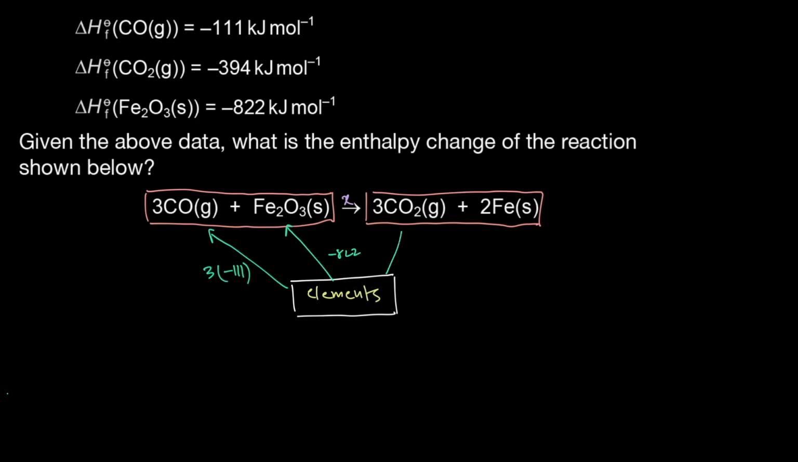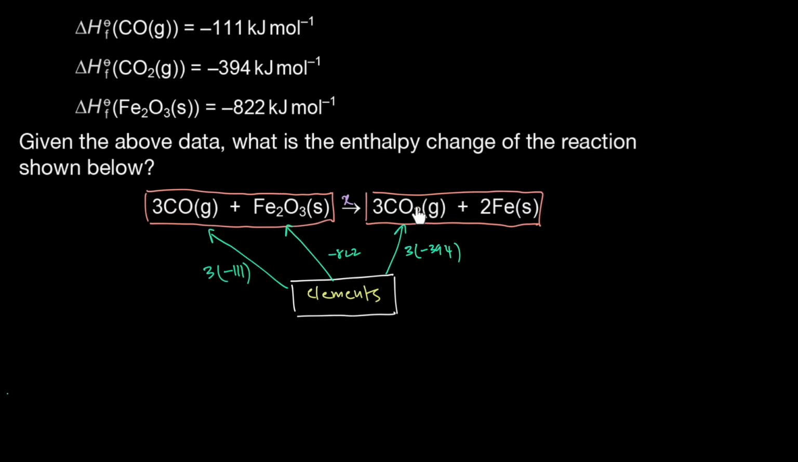कार्बन डाइऑक्साइड के कितने मोल हैं? 3 है. So that's 3 times -394. And iron solid की क्या होगी formation? 0. By definition it is just an element. So you're just going from iron solid to iron solid. So that's 0. So your starting point, whenever they've given you formation data, your starting point is the elements and